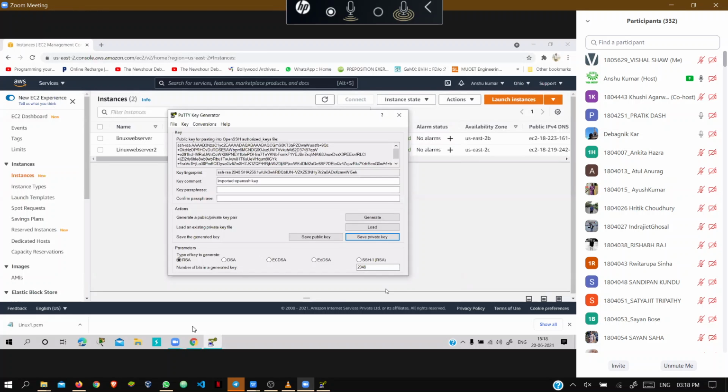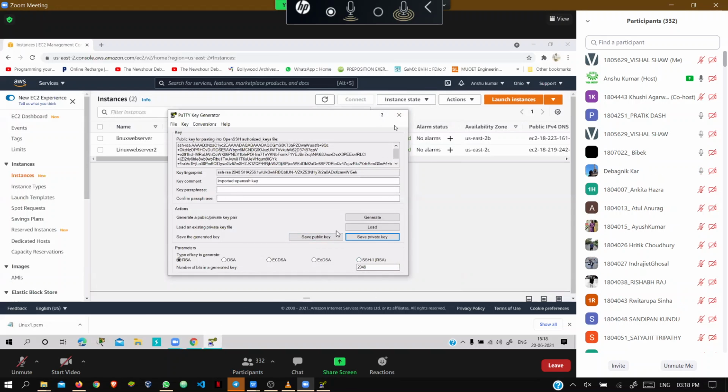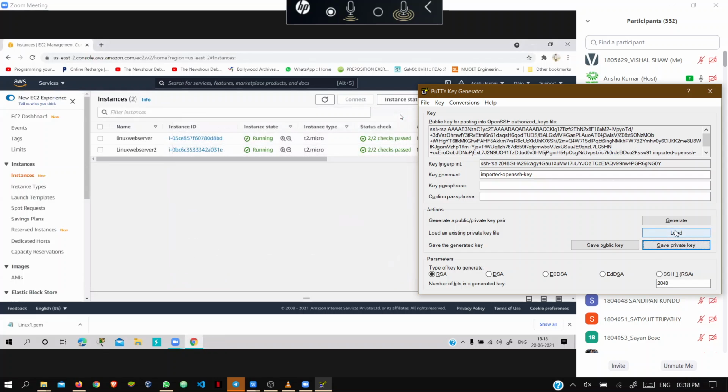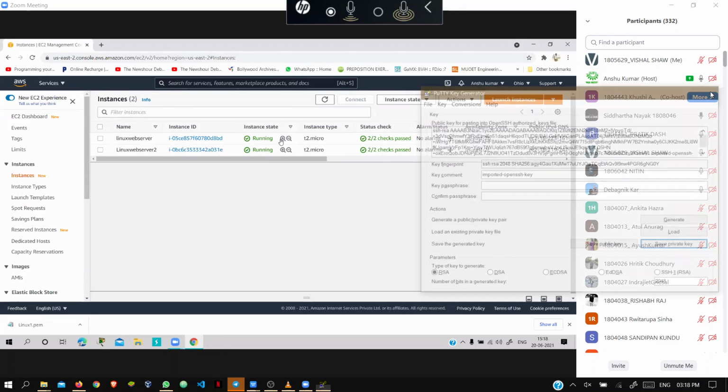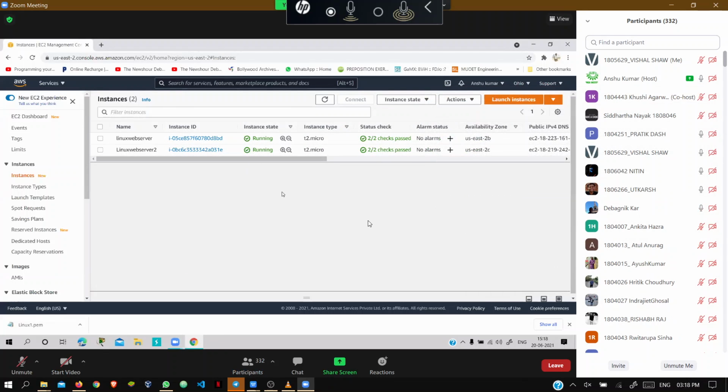Done. Then you have to close this. Done, everybody? If you're done, then you have to close this PuttyGen. Done, sir. It is not able to find the PEM file, where is it available?